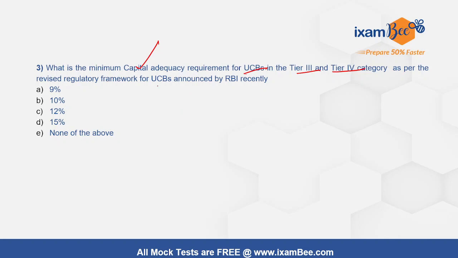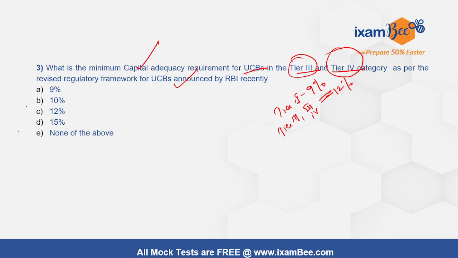So okay, coming back to that, what is the minimum capital adequacy requirement for UCBs in tier 3 and tier 4 category as per the revised regulatory framework? In this case, tier 1 UCBs need to maintain 9% capital adequacy ratio, and all other tiers, 2, 3 and 4, need to maintain 12%, right?